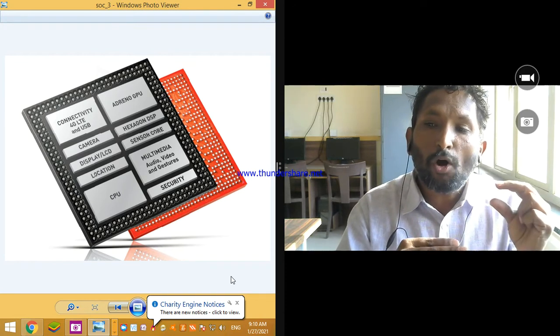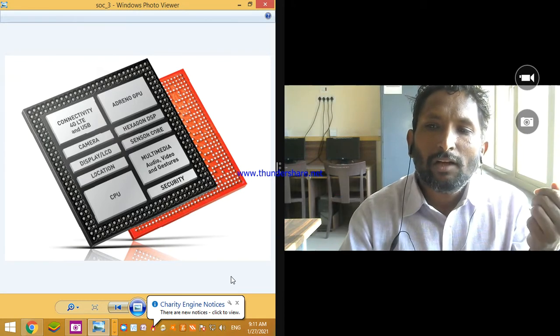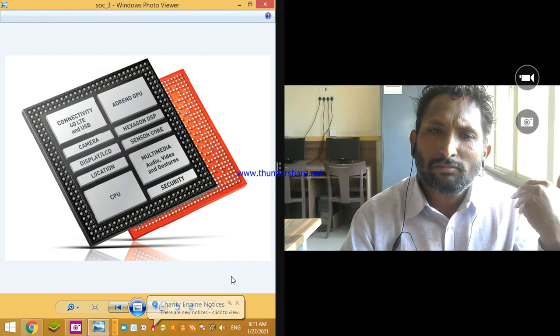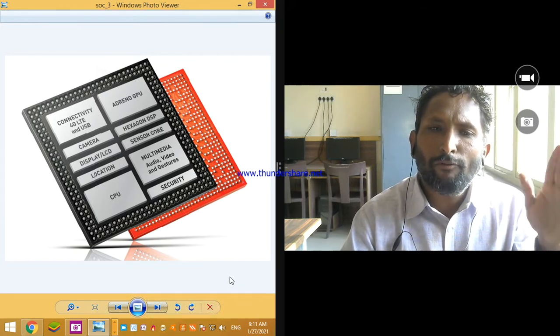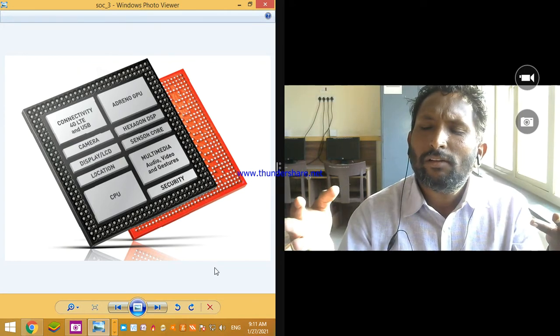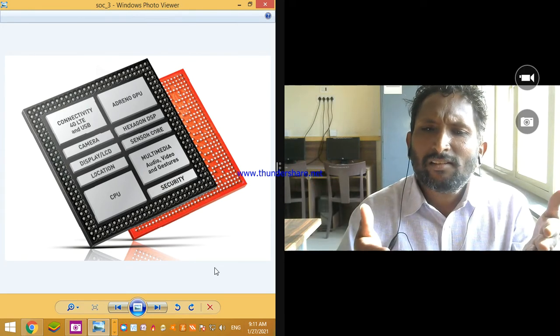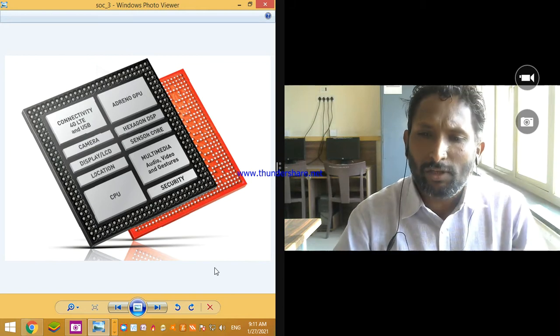Then different small ICs for different functions are also there. There is a separate slot and separate IC for the audio system, a separate IC for the video system, right? A separate IC for the gaming system. What does this indicate? This indicates that the motherboard is a very complicated system.